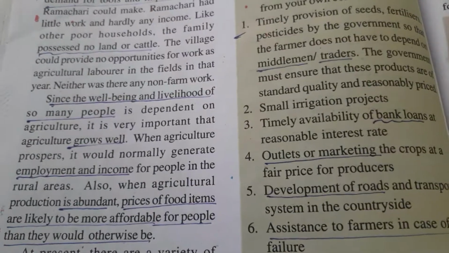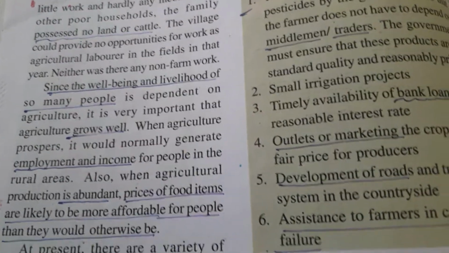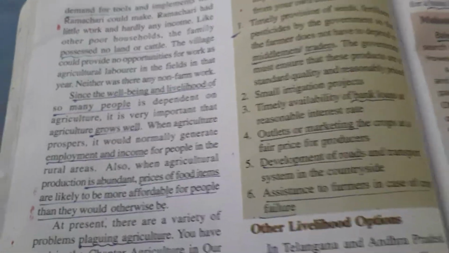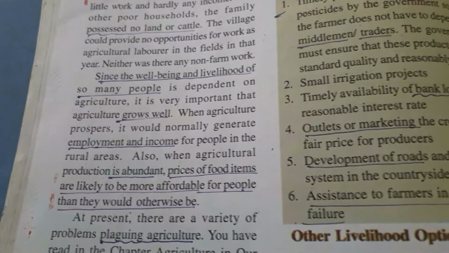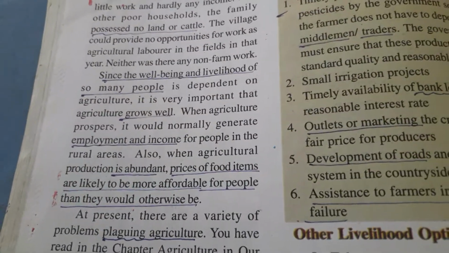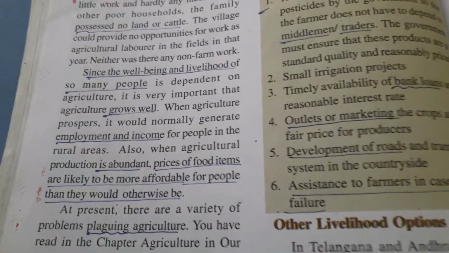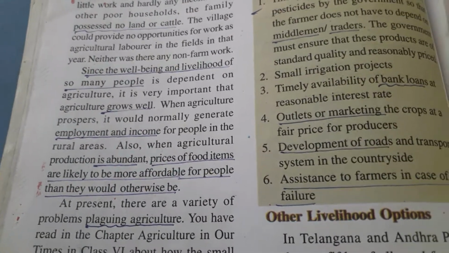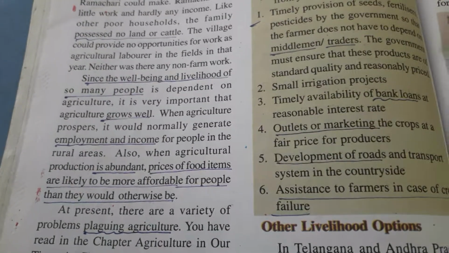It would normally generate employment and income for the people in the rural areas. That is more important. So to improve the agriculture, what facilities should be provided by the government? One is irrigation facility, then proper seeds, proper fertilizers and pesticides, like that.